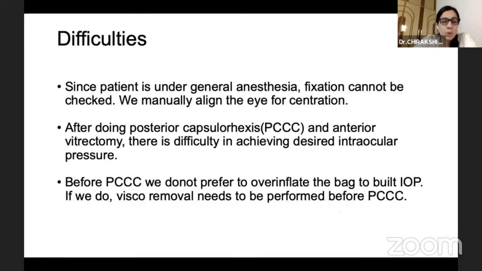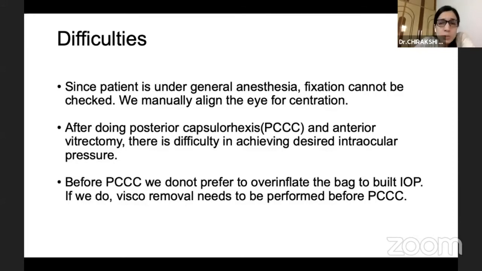But I would like to point out a certain number of difficulties. Since the patient is under general anesthesia, fixation cannot be checked. We manually align the eye for centration. In some of the cases, it may give a large error because in one case, the refractive difference between the two groups was 2.5 diopters. So that cannot be eliminated. Even the use of forceps is going to distort the cornea, and keratometry can get affected by this.